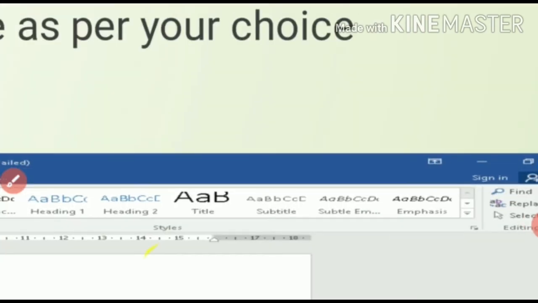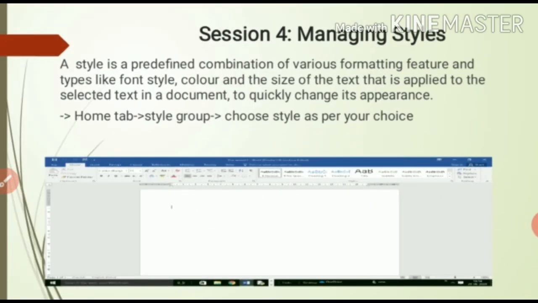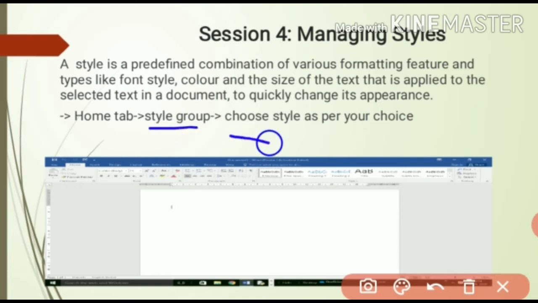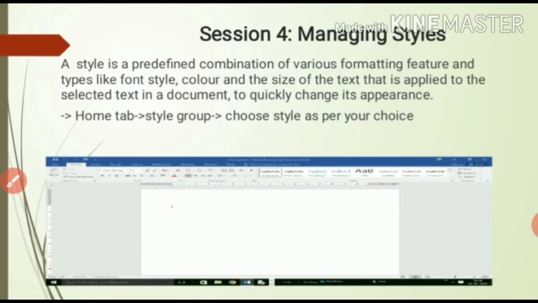Now here you can see, so for this what we have to do, we just have to go to the Home tab, then we have to click on the style group. After clicking on this you can choose your style as per your choice, right? Now come to the next topic.